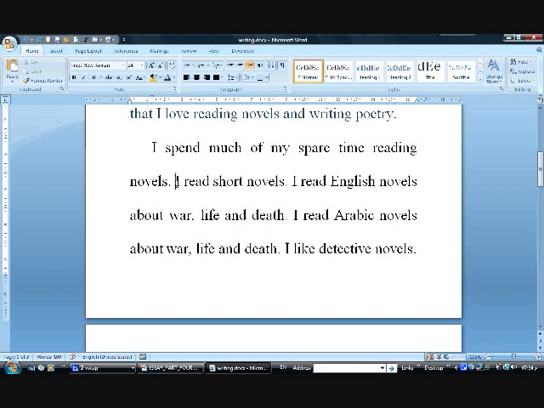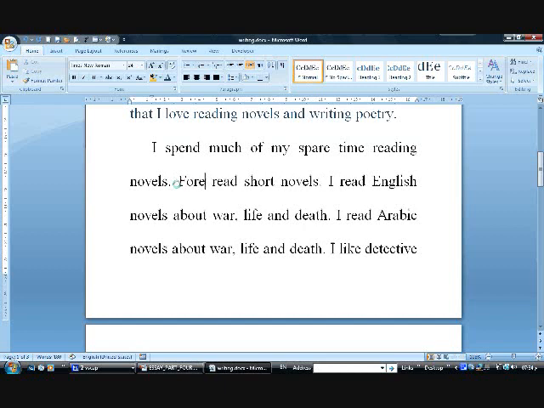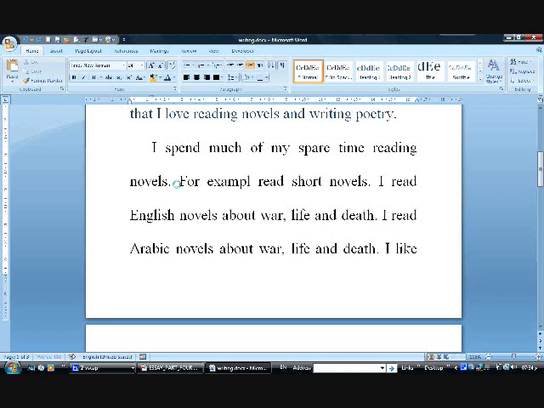For example, I read short novels. And I can even modify something here in the verb phrase: for example, I prefer reading short novels. This is a bit better than what was previously.